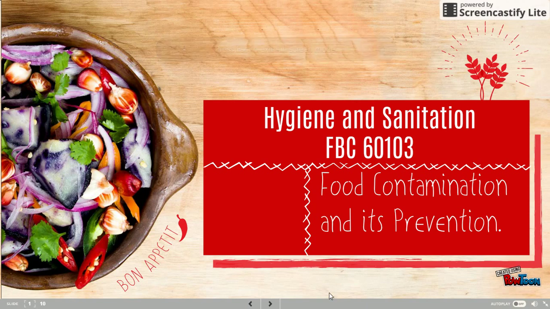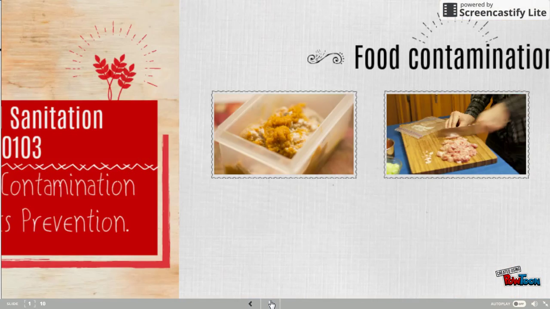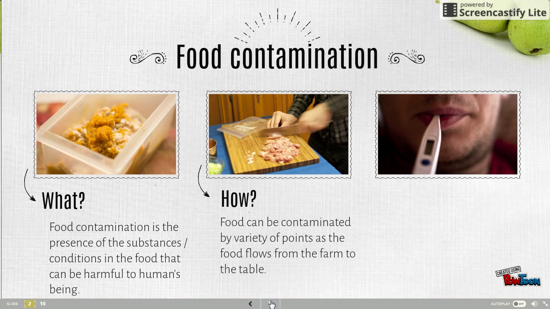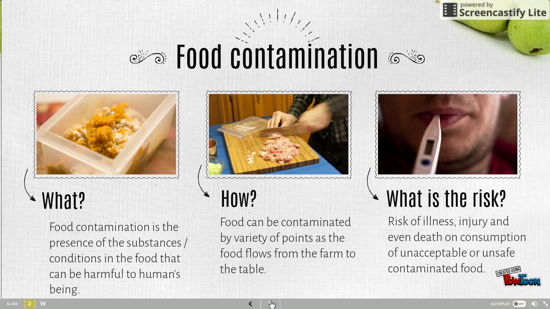Food contamination and its prevention. So, what is food contamination? It is the presence of a substance or condition in food that can be harmful to human beings. How can it be contaminated? By a variety of points as the food flows from the farm to the table. What is the risk of having food contamination? Illness, injury, and even death from consumption of unacceptable or unsafe contaminated food.